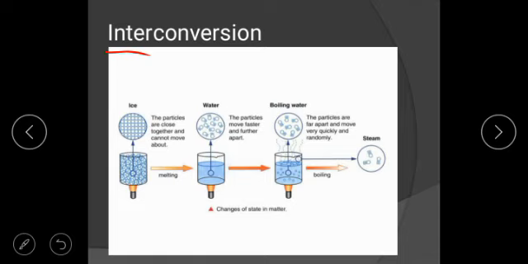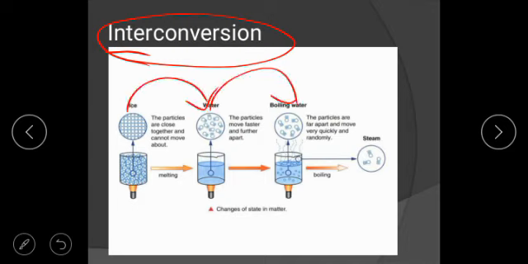I wish you will perform it practically. You take ice from your fridge, keep it on the plate on the table. You will see it will convert into liquid after some time. Then you boil this liquid and you will get water vapor. This is a very simple example of interconversion. So ice converts into water and water converts into boiling water. Ice is solid, water is liquid, and boiling water is gas. So this is called interconversion.